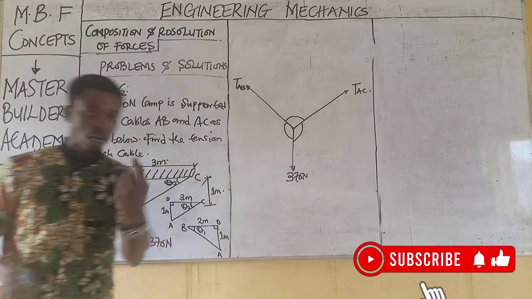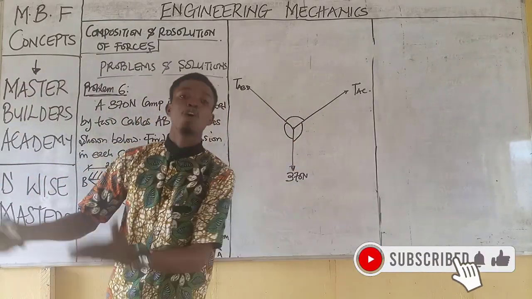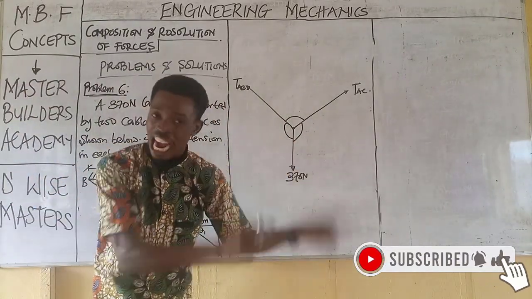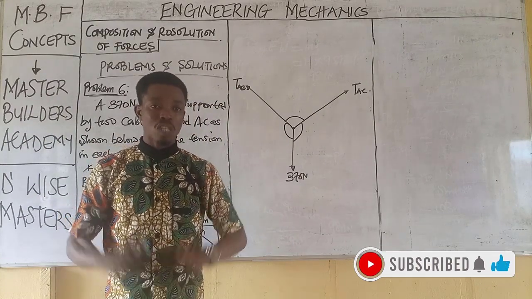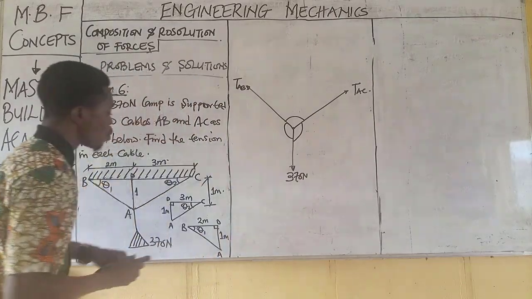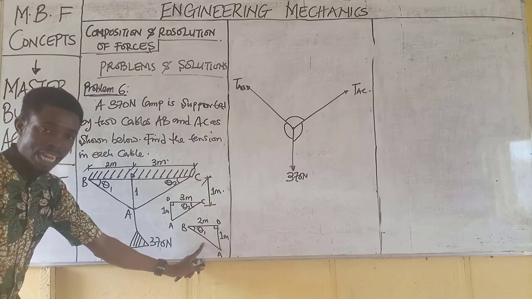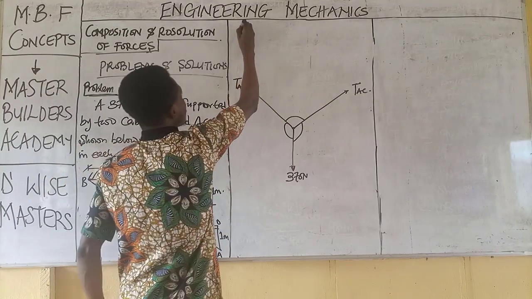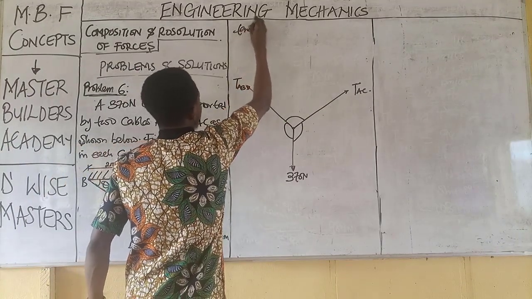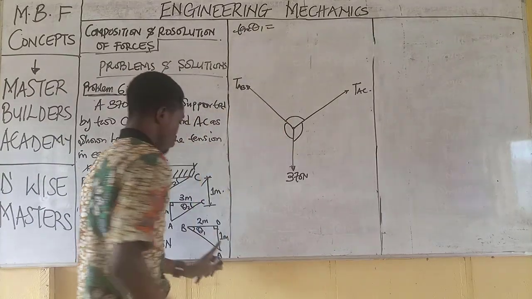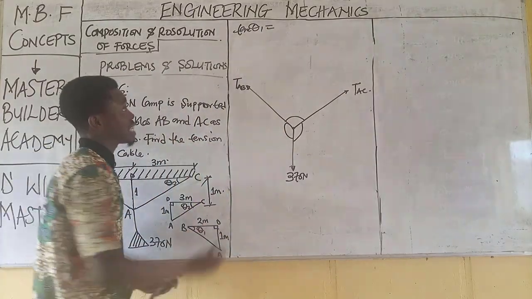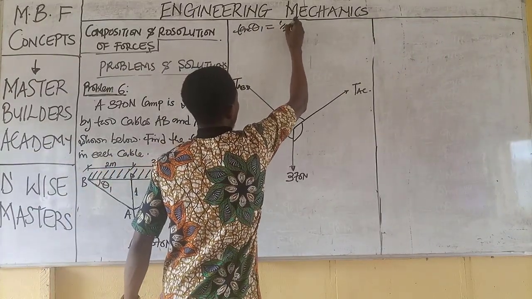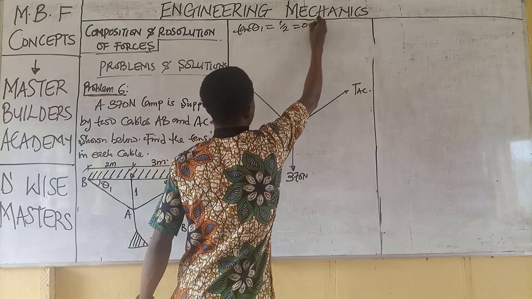So now follow me as I hold you by the hand again and walk you through the process of obtaining angles when angles are not given. Now, coming to this guy, to obtain theta 1, we have tan theta 1 is equal to opposite over adjacent, which is 1 over 2, and this is 0.5.